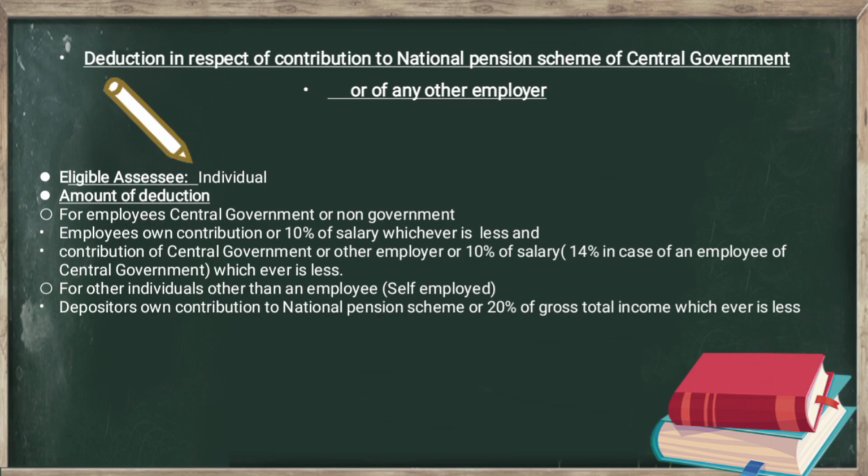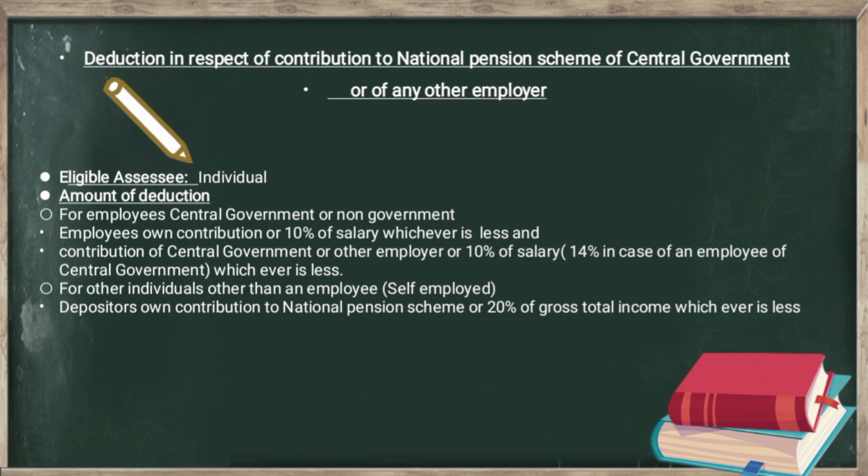The individual can be employed by the central government on or after 1st January 2004, or employed by any other employer, or self-employed, and he has in the previous year deposited any amount under a pension scheme as notified by the central government. National pension scheme also includes the National Pension Scheme introduced in December 2003 and Atal Pension Yojana as notified in February 2016. Next, we will discuss the amount of deduction, that is, how much deduction an individual can claim